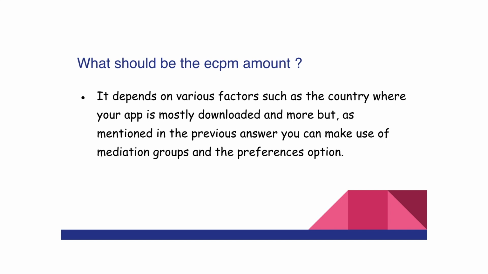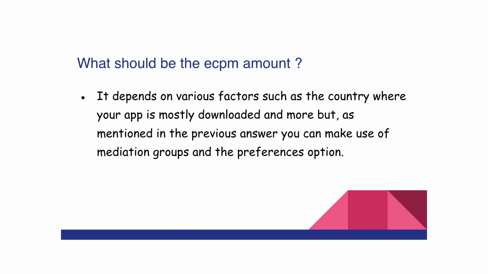In the same manner, just create different mediation groups with different eCPM values and without choosing any ad networks. And now set the preferences firstly to the mediation group which has the eCPM floor of $0.4, and next the mediation group with the eCPM value of $0.3. In the same manner you set the preferences for other mediation groups also.